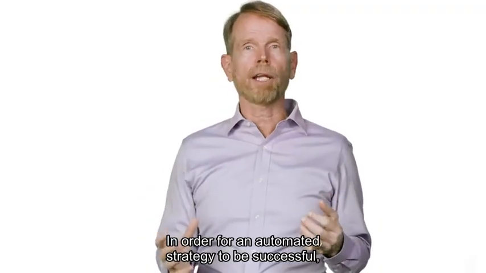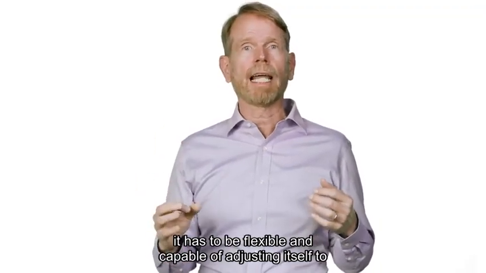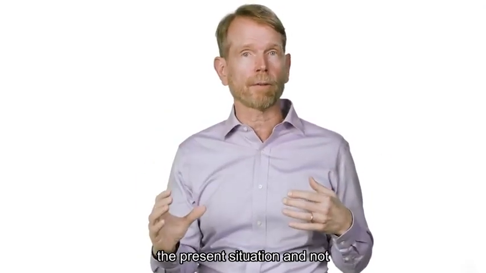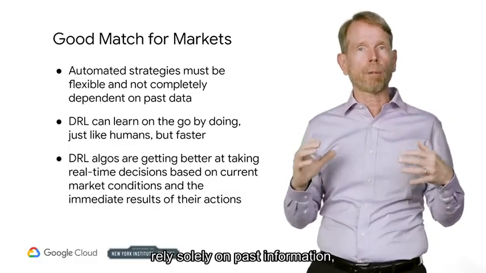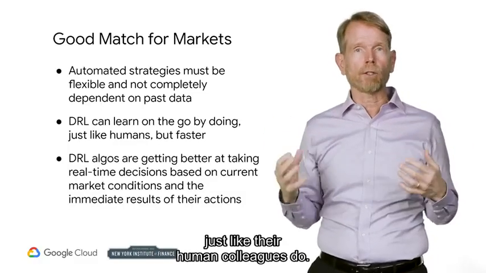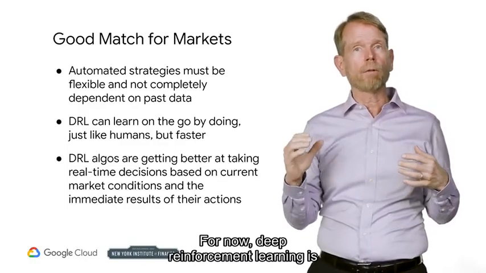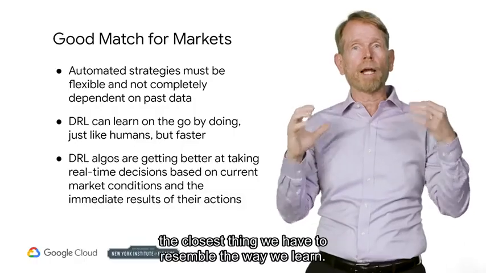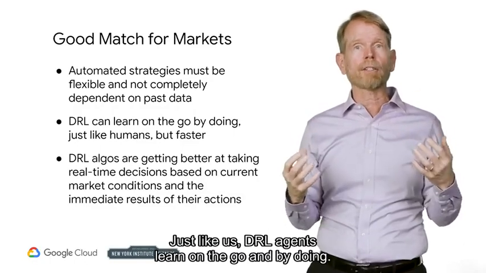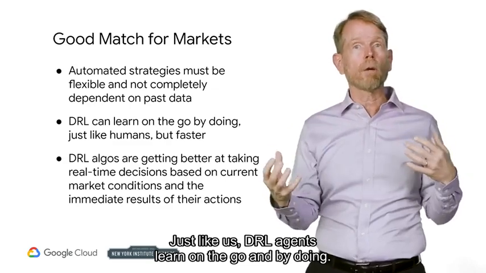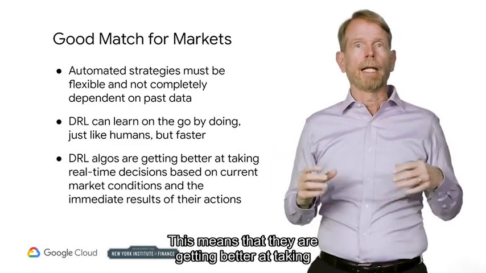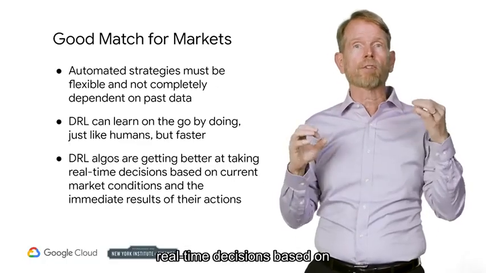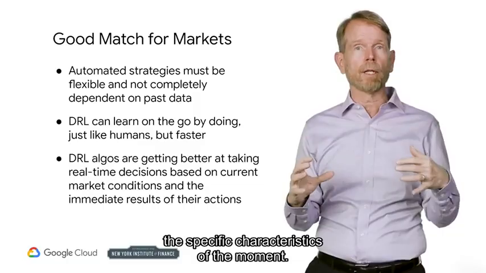In order for an automated strategy to be successful, it has to be flexible and capable of adjusting itself to the present situation and not rely solely on past information, just like their human colleagues do. For now, deep reinforcement learning is the closest thing we have to resemble the way we learn. Just like us, DRL agents learn on the go and by doing. This means that they are getting better at taking real-time decisions based on the specific characteristics of the moment.